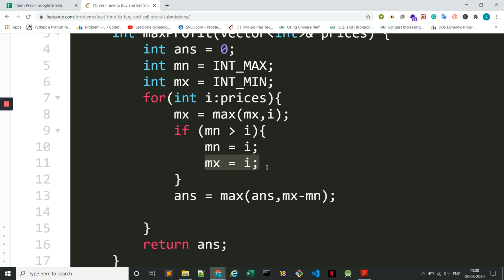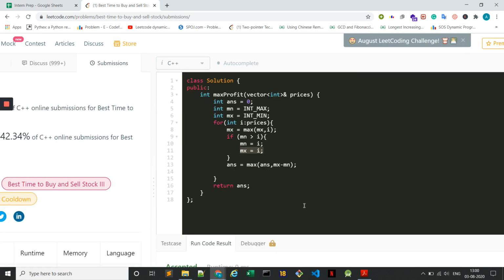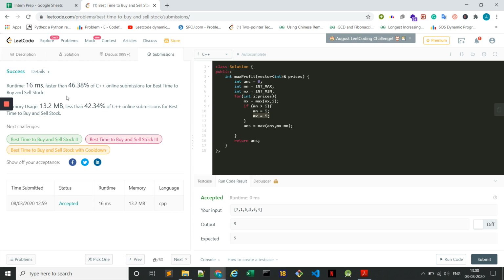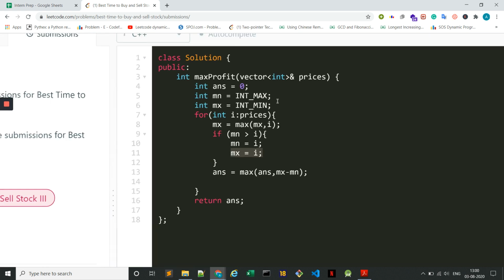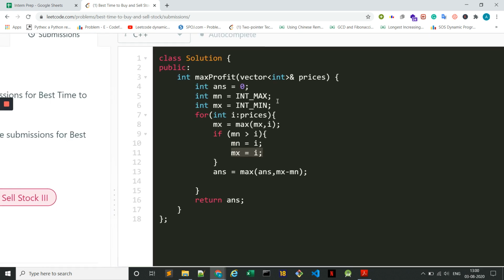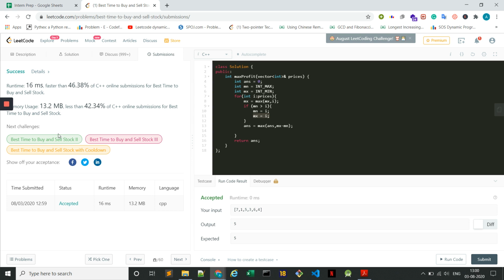Why? Because we need to first buy the stock at the minimal price and then sell the stock, right? So this should be the perfect case. But the runtime is quite slow. I don't know why, because I have done everything in order of n. So I will not focus more on this. So I think this is clear.